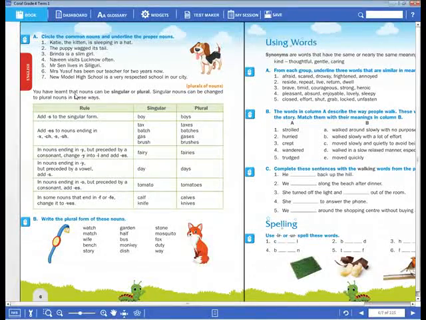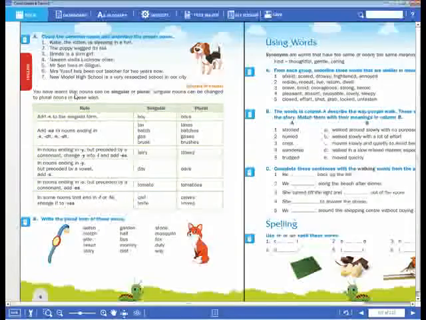Before the ending y, if the letter is a consonant, do you know, dear children, what the vowel letters and what the consonant letters are? Vowel letters are A, E, I, O, U. If any of these 5 letters comes before y, then you should not add ies.